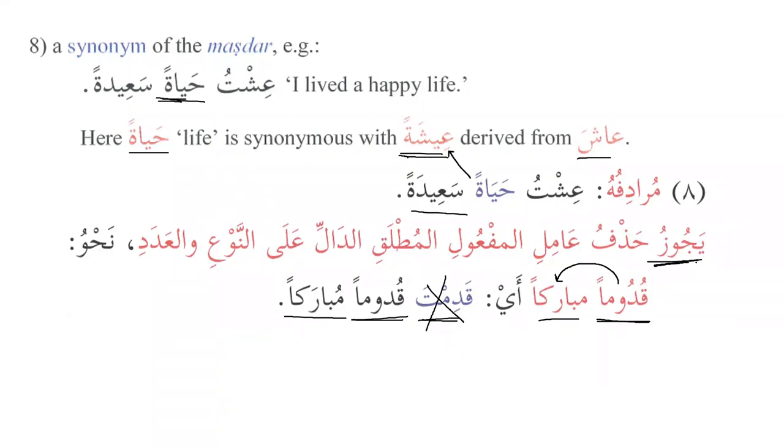So when you say shukran, you cannot say ashkuruka shukran. There it is wajib. But here it is yajuz, permissible. So we can either say quduman mubarakan, or we can say qadimta quduman mubarakan. And both of them will be okay. Right. Okay. So alhamdulillah, it's clear now.